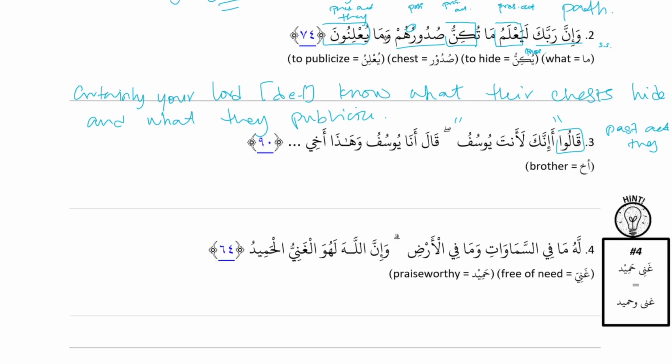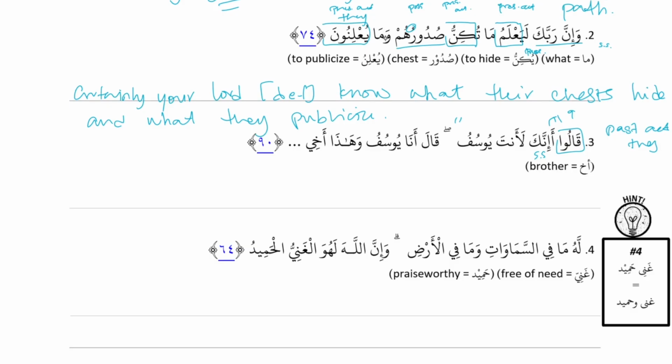The first one is for the question, it's the question hamza. Then the second one is for the inna. So question hamza plus innaka. And inna and ka is sentence starter and it's noun. Then la anta. This is another lam of emphasis.